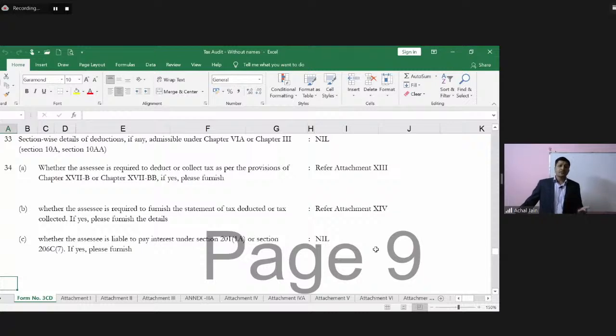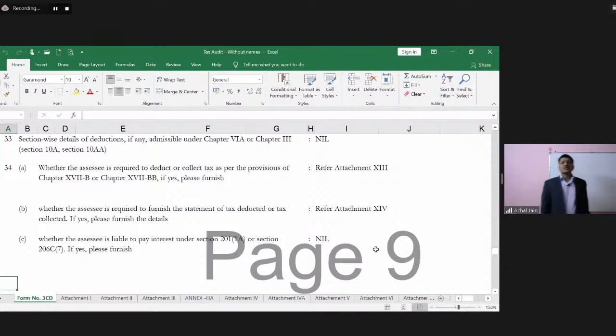So this therefore requires an understanding of Income Tax Act, not only on the part of the assessee, but also on the part of the auditor, as we have been discussing throughout the course of tax audit. But particularly in this case, if one has to get into the deductions, etc., which are very important for the purposes of computation of tax or the taxable income. The other aspect around all of these deductions will be to check the limits.